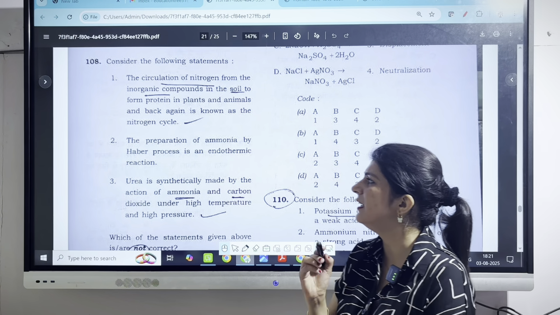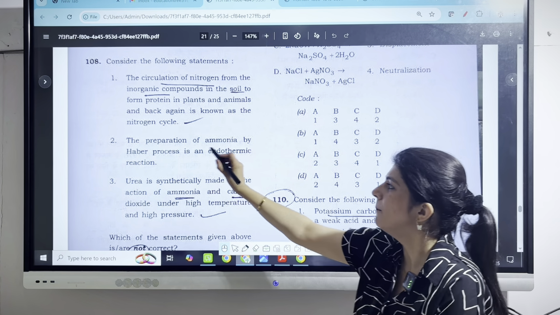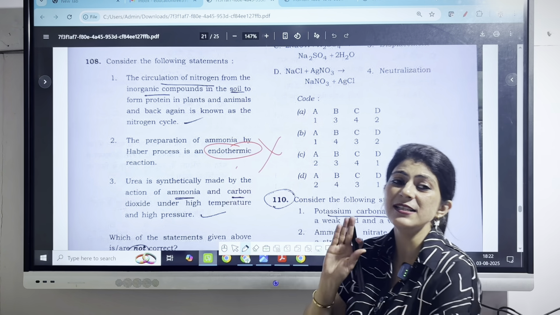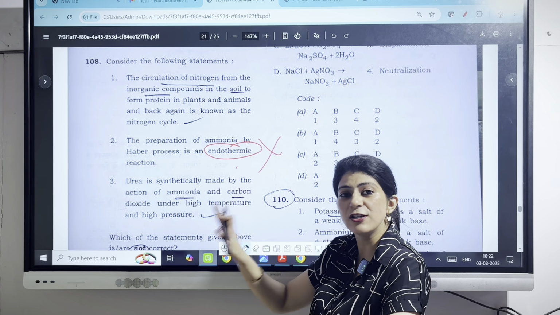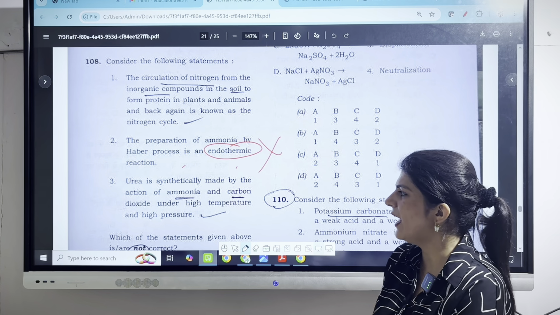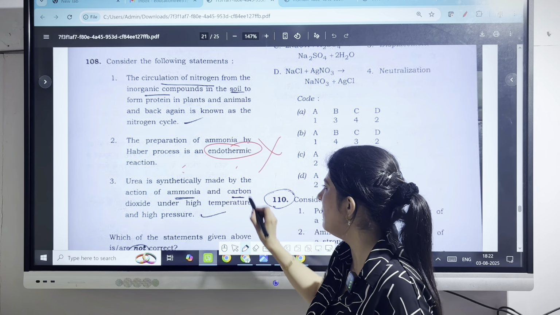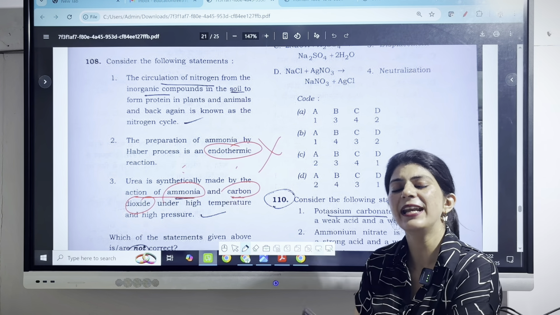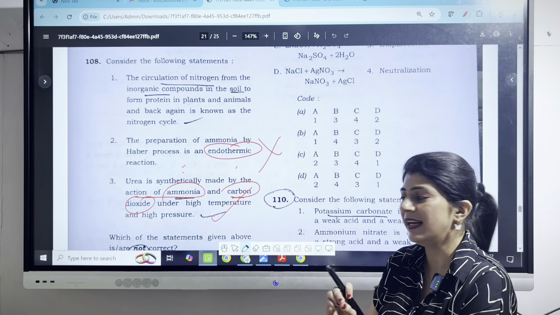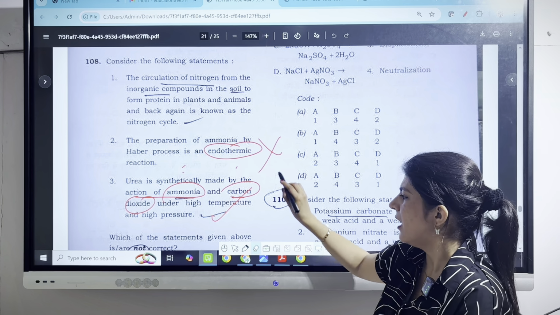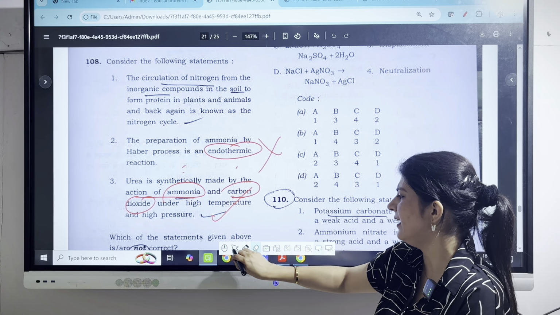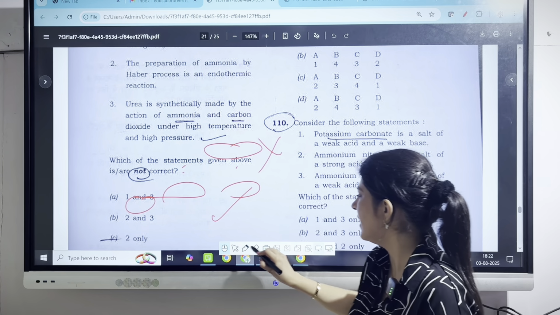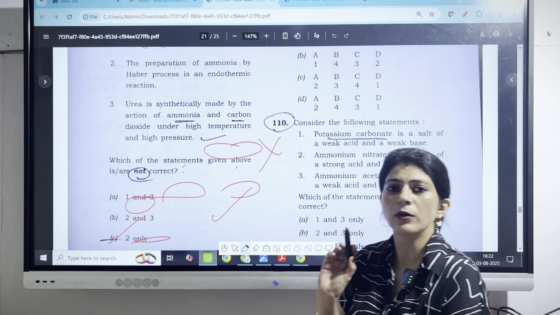The second statement says the preparation of ammonia by Haber process is an endothermic reaction. No, the statement is absolutely wrong. It is an example of exothermic reaction. The third one, urea is synthetically made by the action of ammonia and carbon dioxide under high temperature and high pressure. Yes, the statement is correct. So out of the three statements, our second statement is absolutely incorrect. So accordingly, our answer will be C, because here we have only two options left.